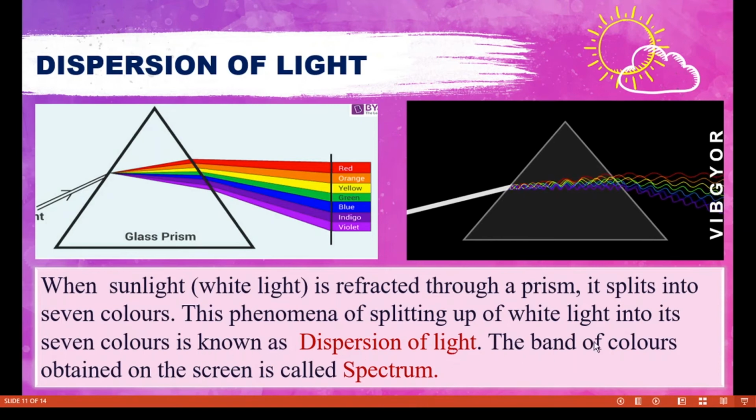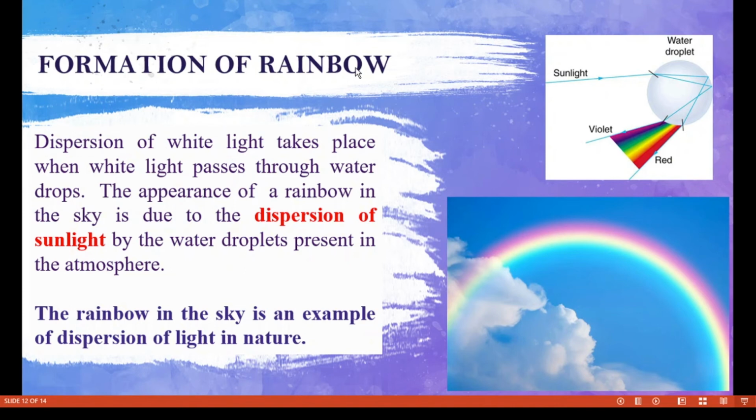So this phenomenon of splitting up of white light into its 7 colors is known as dispersion of light. And the band of colors obtained on the screen is called the spectrum, which we have already discussed in the previous classes. Okay, formation of a rainbow. So you know how a rainbow is formed? Yes, a rainbow will be formed after the rain. We all know that, and it will have all the colors as in the spectrum, starting from violet to red.